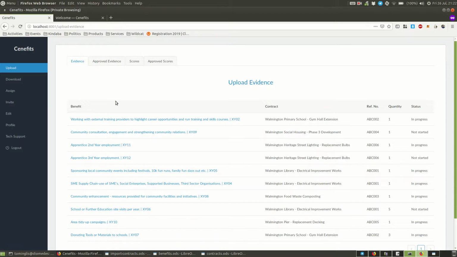So for these two types of organisations, you still have an administrator and users, so you have the separation between people who can do everything, and people that just do the focus task. The focus task is really uploading evidence and scores for the benefits that your customers or the public organisation that you're working with ask you to do, as well as downloading reports. But administrators have a few other functions, so I'm just going to run you through those first.